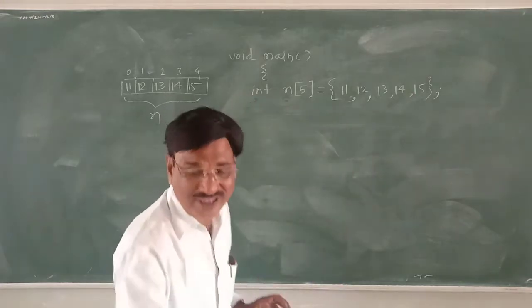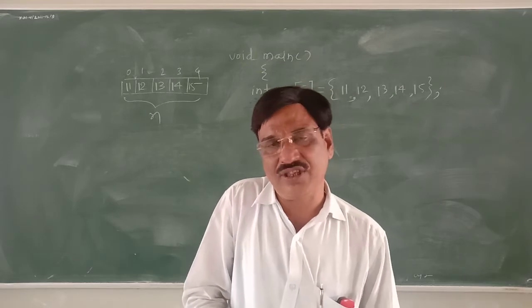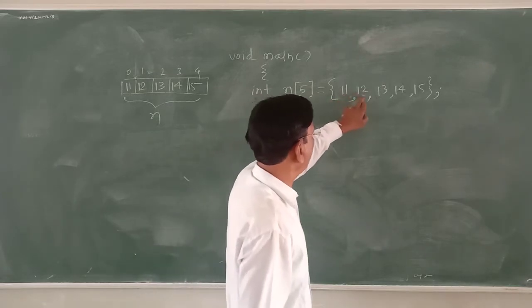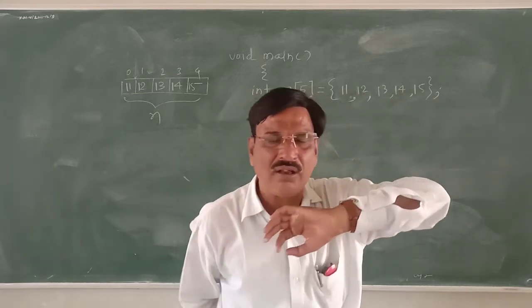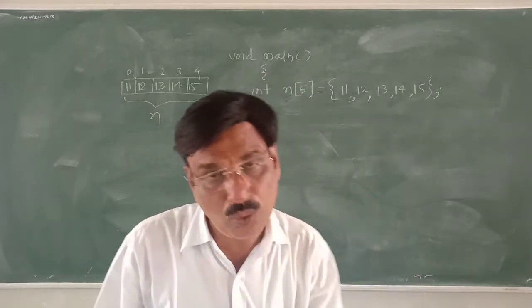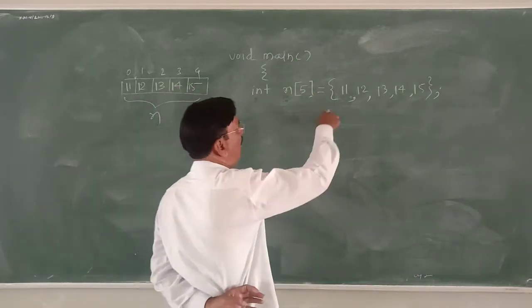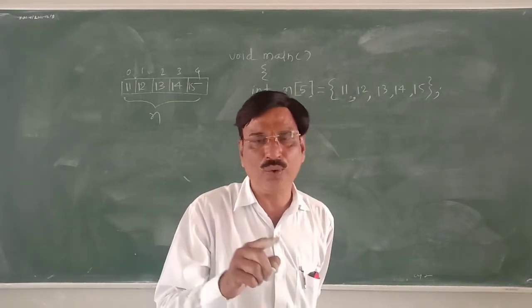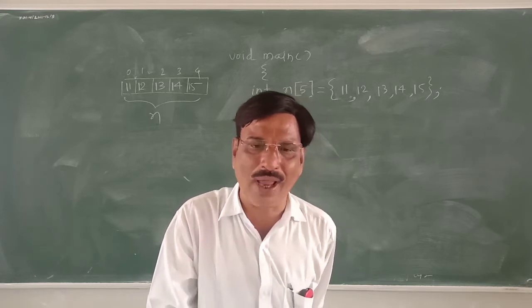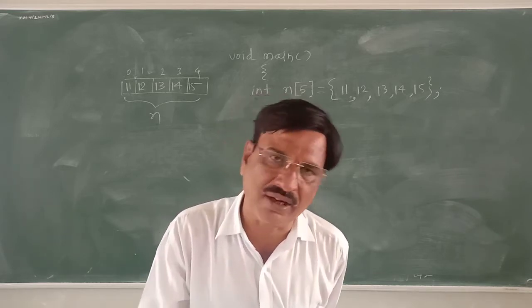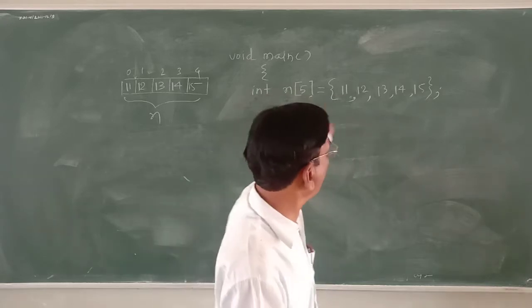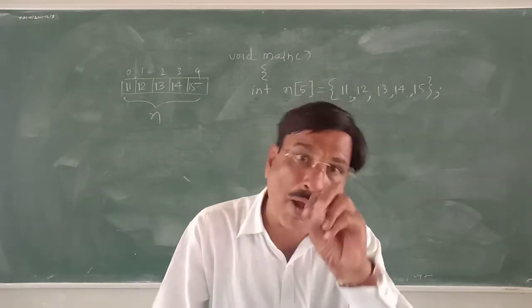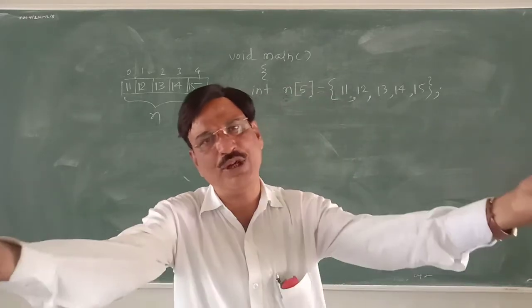Now what is the second task of the program? The second task is that we are going to count how many odds are there and how many evens are there. So odd, even, odd, even, odd: 3 odds and 2 evens. We know that, but we have to do it using the computer. So all 5 numbers we are going to check: 11, 12, 13, 14, 15, whether each is odd or even. We are going to check 5 times, so repetitions are there. Obviously a loop can be established.